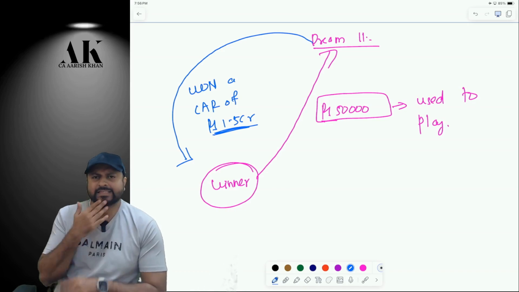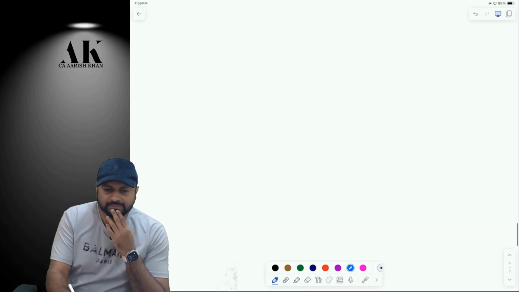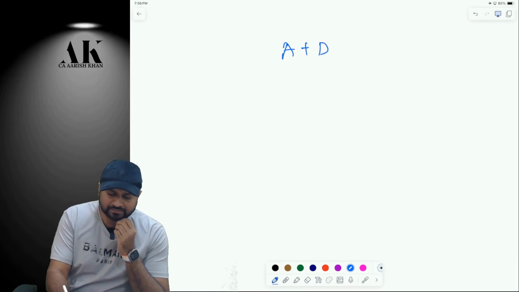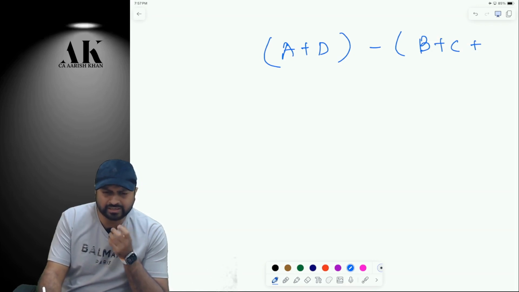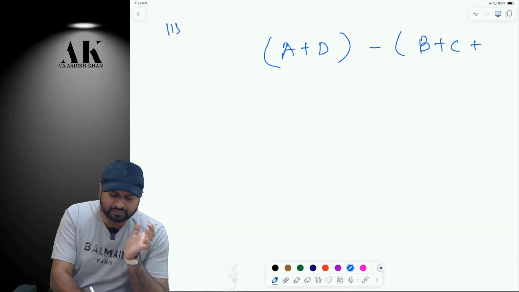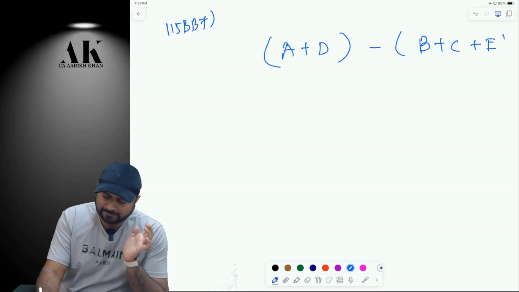So what will happen in this case? Tell me what is the formula for winning. A plus D minus B plus C plus E. Okay, E is the TDS. If I don't want to consider the TDS, if I want to see the 115BBJ, then it is A plus D minus B plus C, correct?